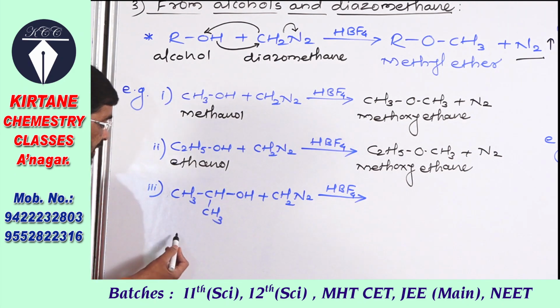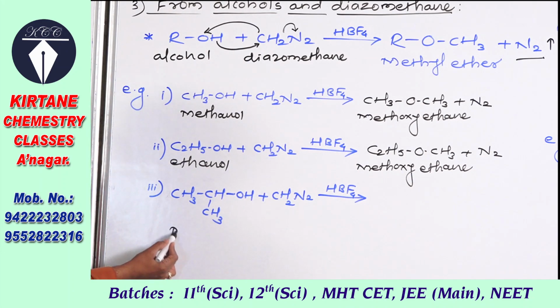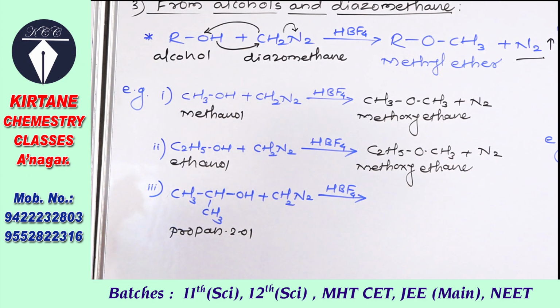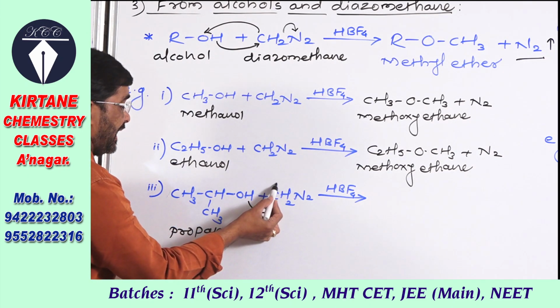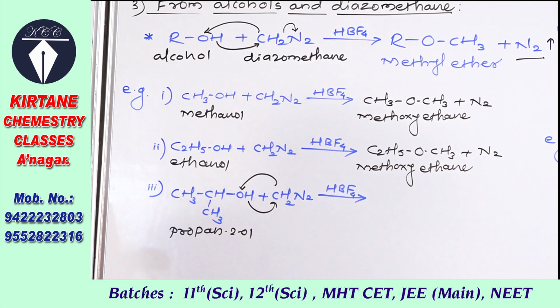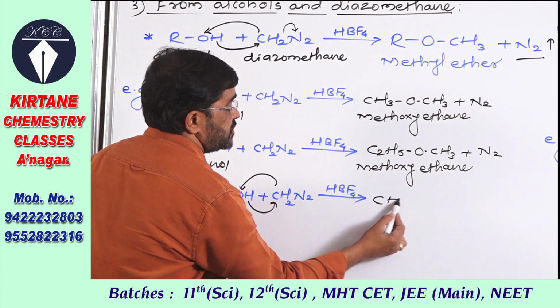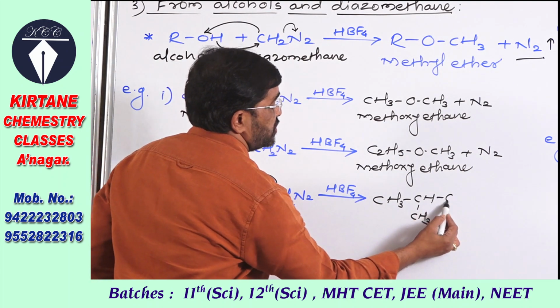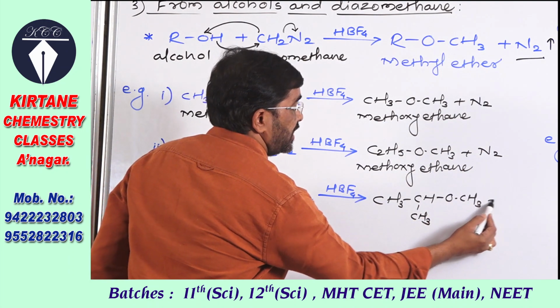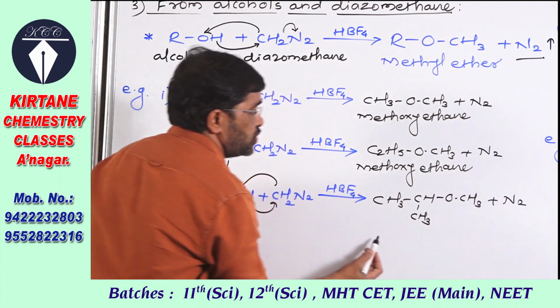Again, the name of this alcohol is propan-2-ol, isopropyl alcohol, or secondary propyl alcohol. One hydrogen is promoted here, again that methyl group is attached to oxygen, and here it gives this ether, CH3CHCH3 with OCH3, plus N2.